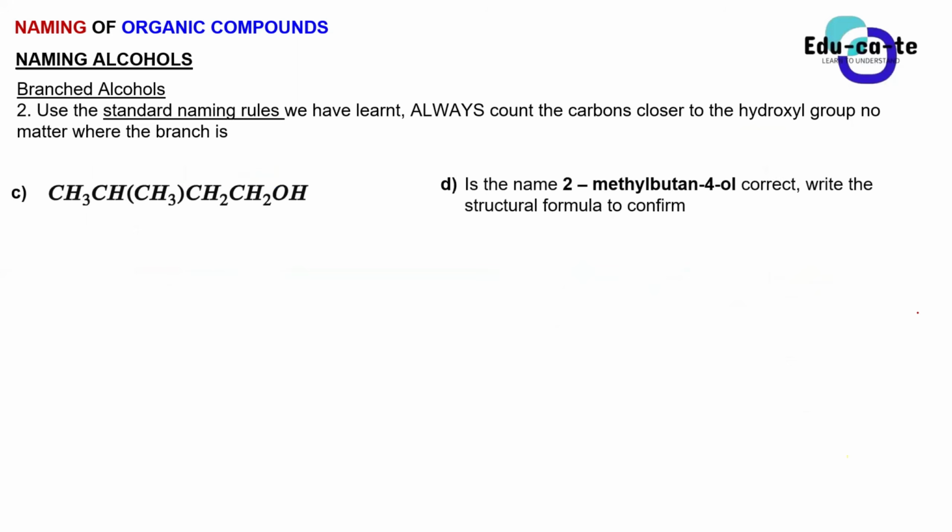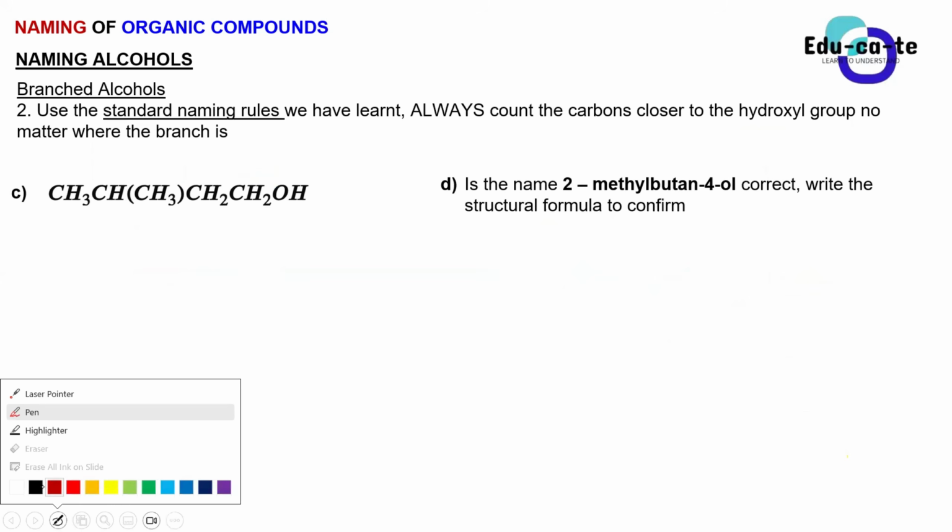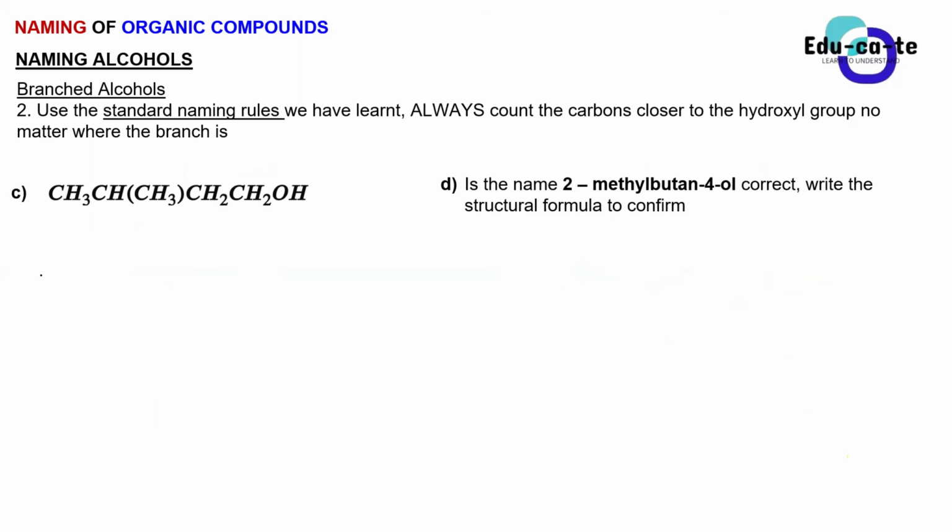Okay, let's do this one. Let's do C. I'm just going to rewrite the structural formula again as CH3, bonded to CH, which is bonded to CH3, bonded to CH2, bonded to CH2, bonded to OH. Always learn to rewrite your structural formula in this way so that it's more clear. Whenever you see this OH, this is an alcohol.